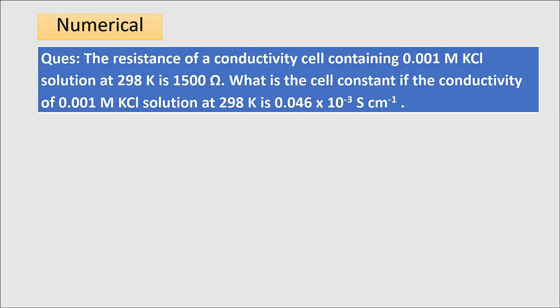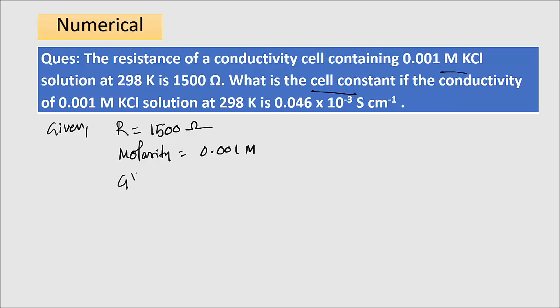The resistance of a conductivity cell containing 0.001 molar KCl solution at 298 Kelvin is 1500 ohm. So what is given? Given is resistance, 1500 ohm. And what is the concentration or molarity? That is 0.001 molar. What is the cell constant? Means I need to find G star.